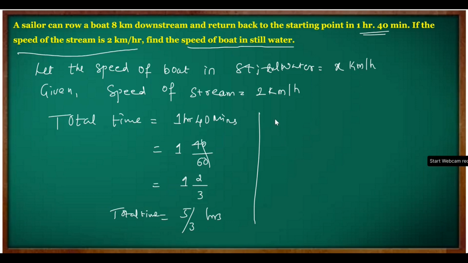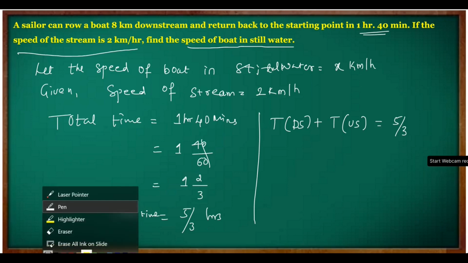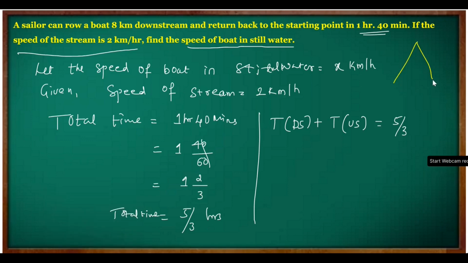So I will write it as time downstream plus time upstream is equal to 5 by 3 hours. Now, how do we connect time, distance and speed? There is a formula, the triangle, with distance on top and speed and time at the bottom. Since we need time, it is distance upon speed. What is the distance in this question? 8 kilometers is given, so 8 divided by the downstream speed.